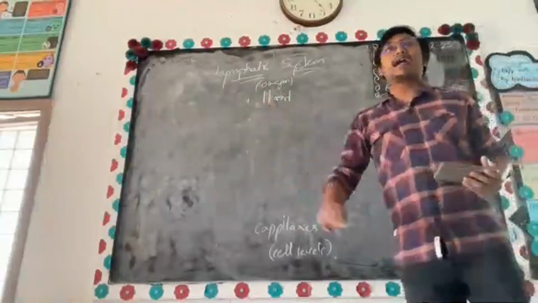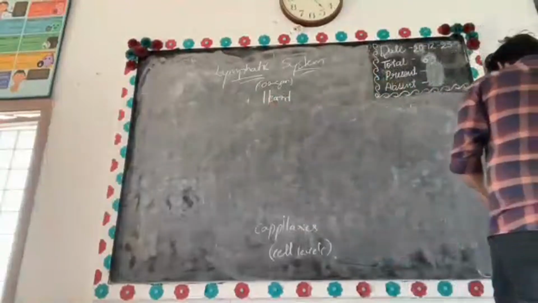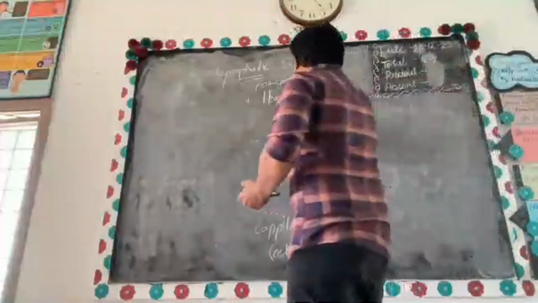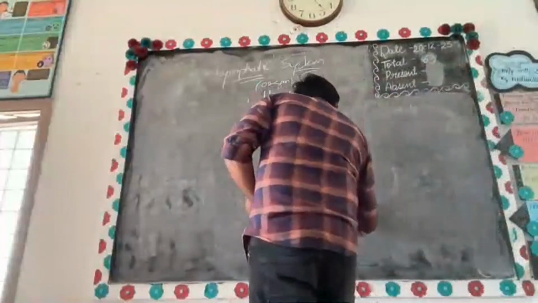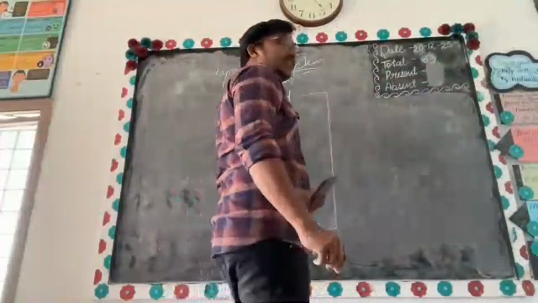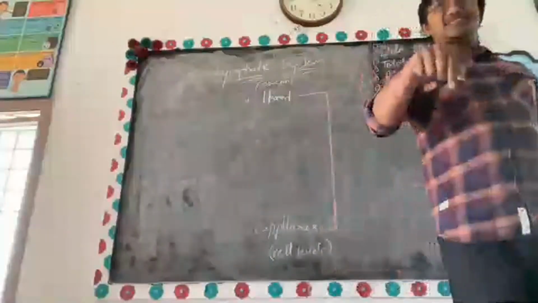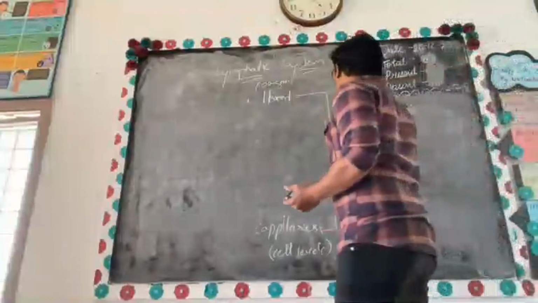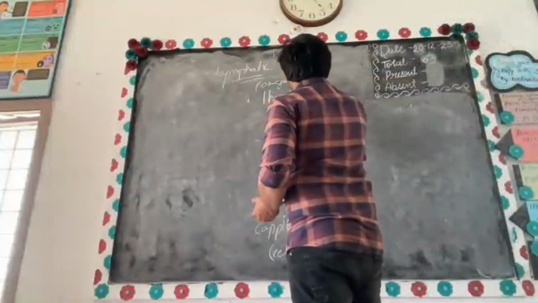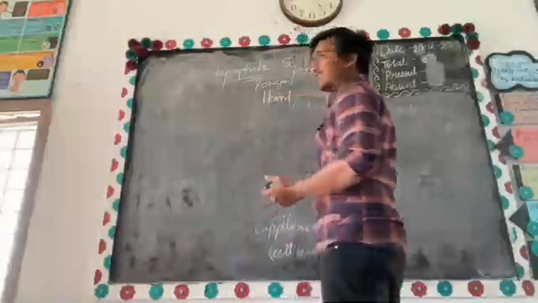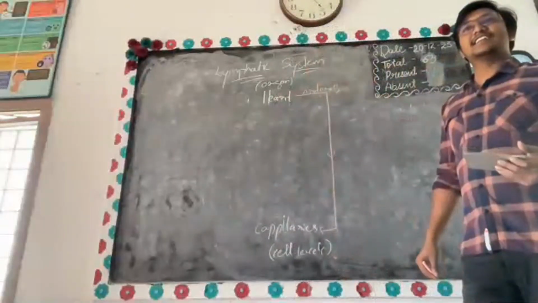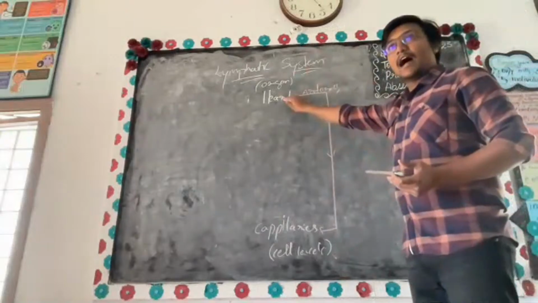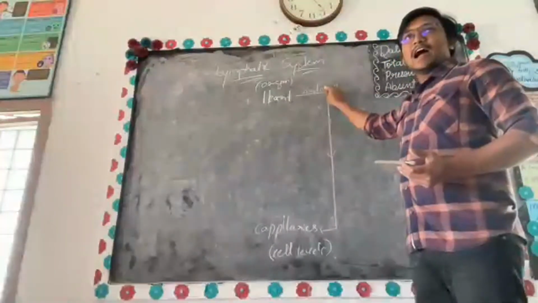Now, how is the blood carried from the heart to the capillaries, or cells? It is carried out by arteries. From the heart, the blood is carried out by arteries.